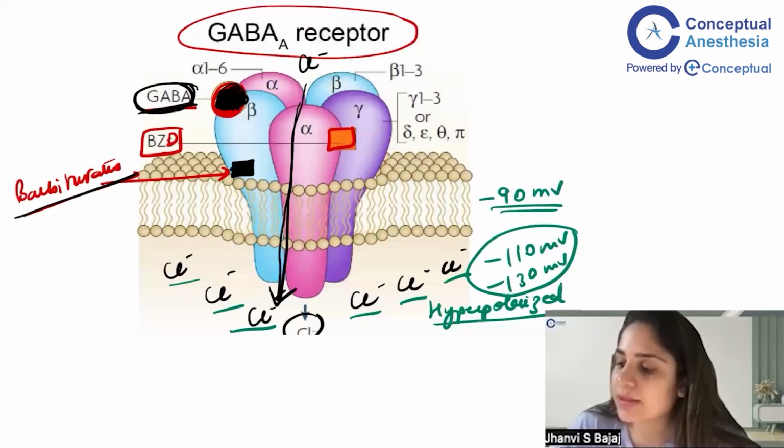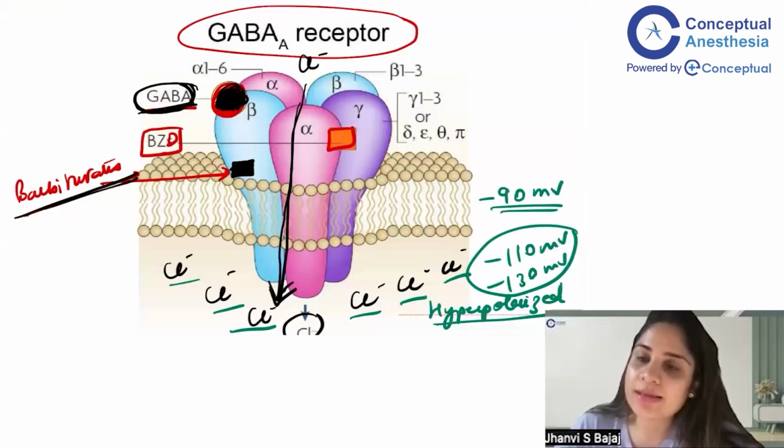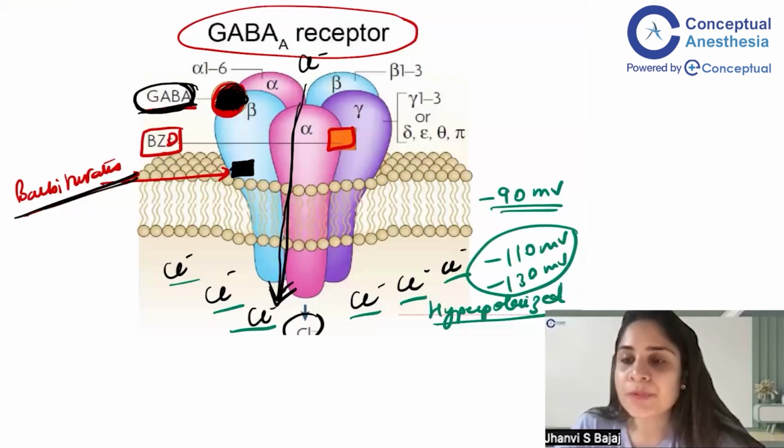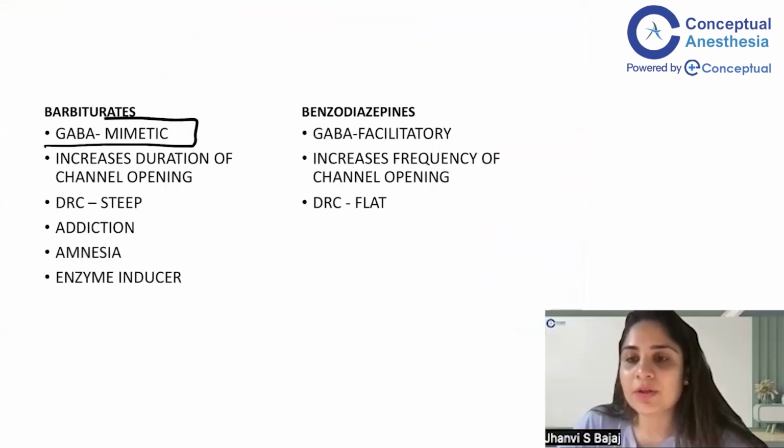Barbiturates will open the chloride channel, cause chloride to move inside the neuron, hyperpolarize the cell, and stop the firing of the neurons. So the neurons are inhibited. Barbiturates have the exact same action as GABA, and that is why they are called GABA mimetic.